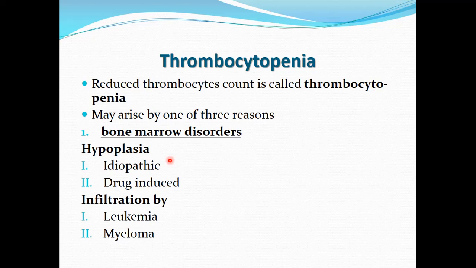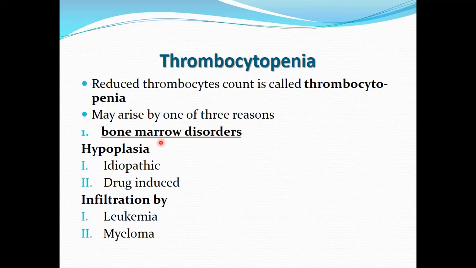Now, the next condition that can cause prolonged bleeding is thrombocytopenia. Thrombocytopenia is decreased count of platelets. Reduced thrombocyte count is known as thrombocytopenia. There can be different causes for thrombocytopenia. It can occur as a result of bone marrow disorders, which is the defect of formation of the thrombocytes.